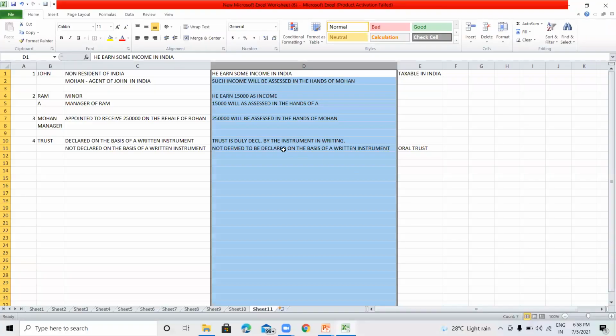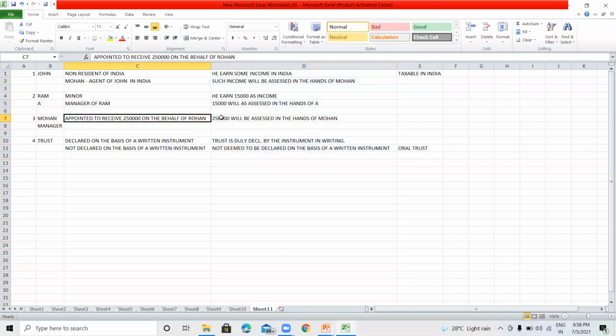For example, an income of 2,50,000 rupees will be assessed in the hands of Mohan as a representative assessee, not in his own capacity.